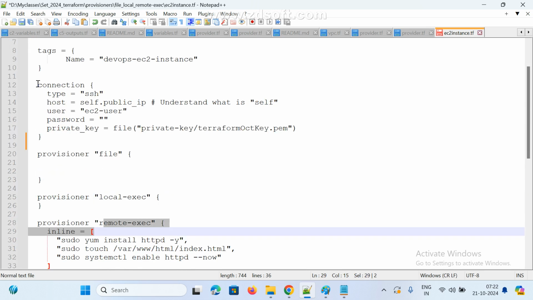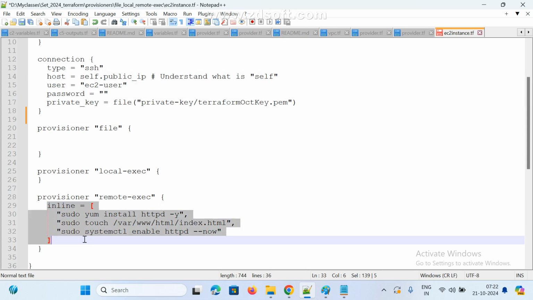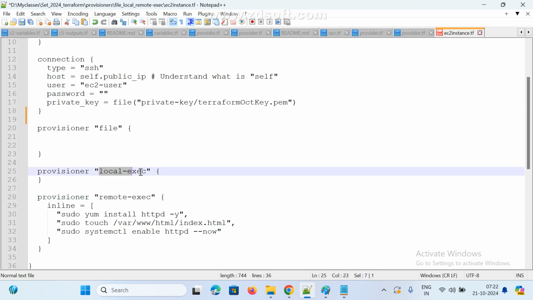Now, this is also already provisioner local exec, remote exec. After the resource is created, I want to install some package, or I want to execute some script. In that case we go for remote exec. Now come to local exec and file. So now we know, right?